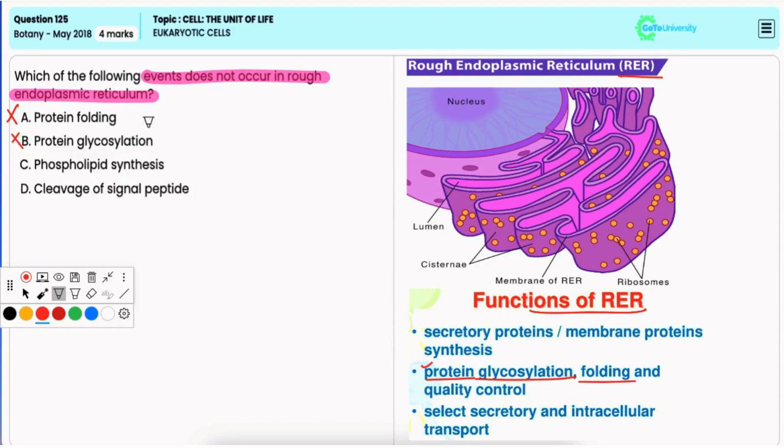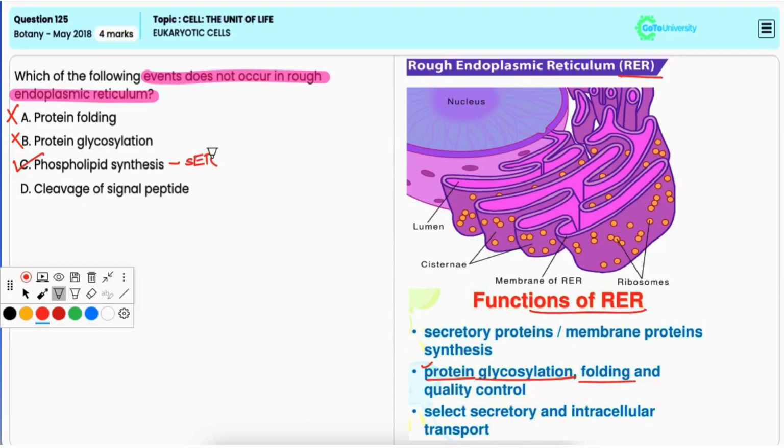Option C, phospholipid synthesis. Now, phospholipid synthesis mainly occurs in smooth endoplasmic reticulum and not RER. Thus, it is the correct option.